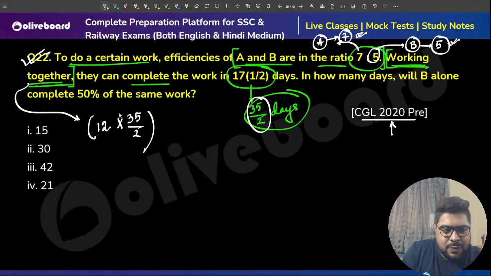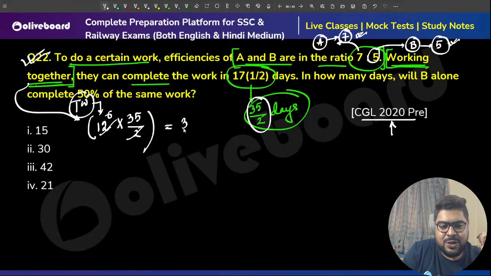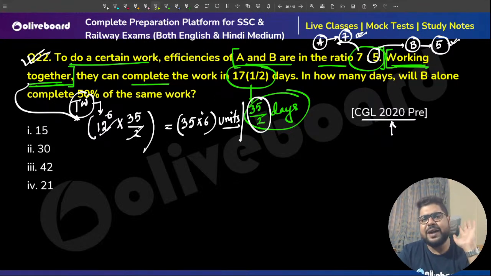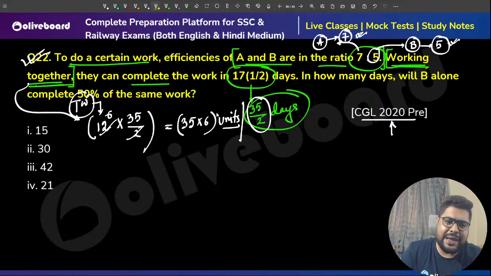So total work, can I say then TW, total work is this? Sir, absolutely. So this is 35 by 2 times 6 units. Now please understand, be smart here. Do not multiply. You might be very good in multiplication, but please don't. Why will you give that extra 2 seconds? Because I know I need to divide. Every question we're dividing last in the end. So why I'll multiply, then again I'll divide.